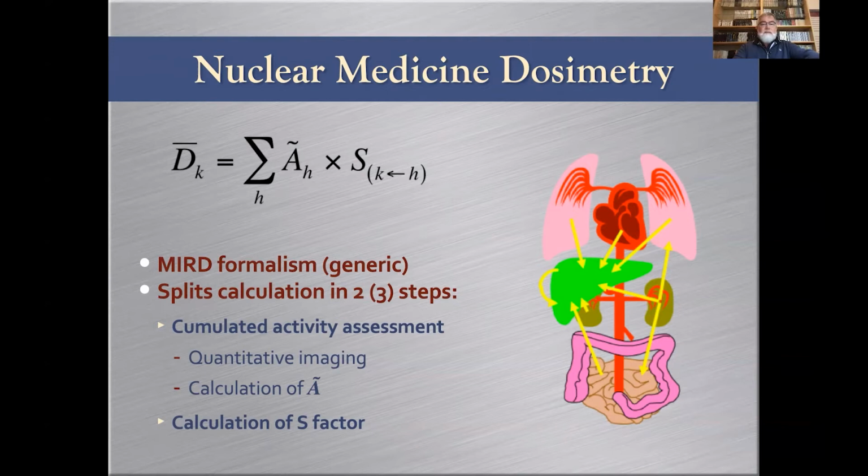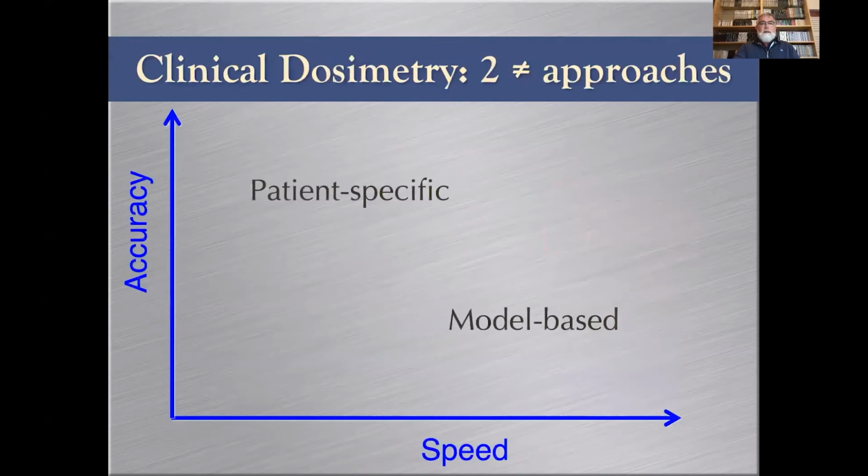So this MIRD formalism splits the calculation into 3 steps. Cumulated activity assessment is 2 independent steps: quantitative imaging and calculation of cumulated activity. We'll see that in more detail in the next lecture on patient-specific dosimetry. And then the calculation of the S factor, or selection of the S factor if you don't compute it but get it from tables. So the 2 broad approaches of clinical dosimetry are either model-based or patient-specific.